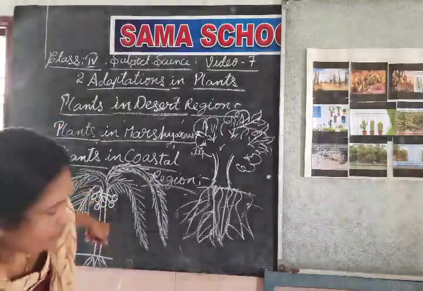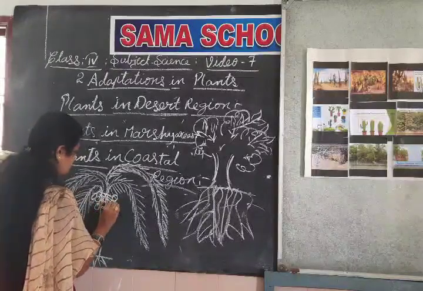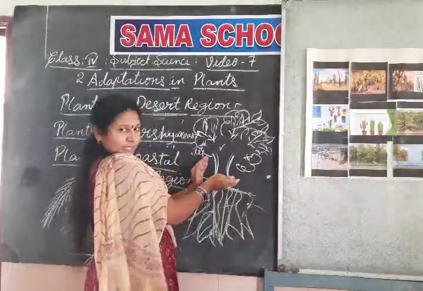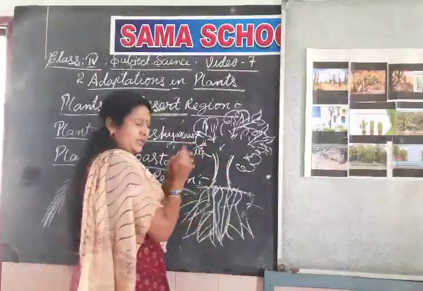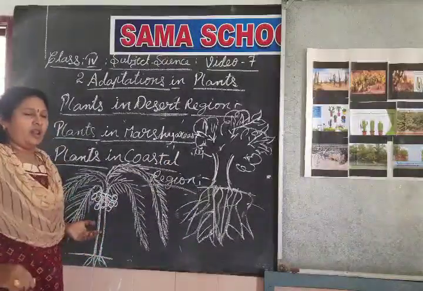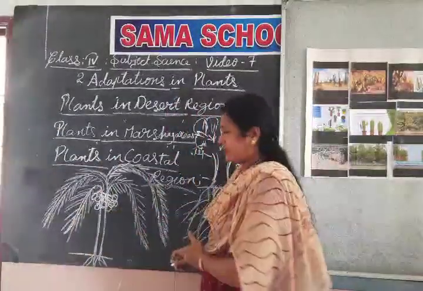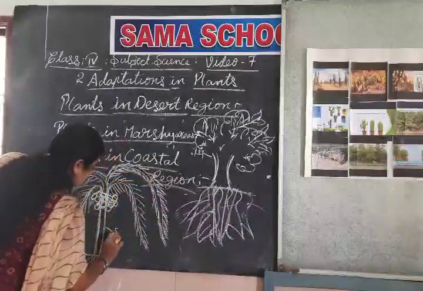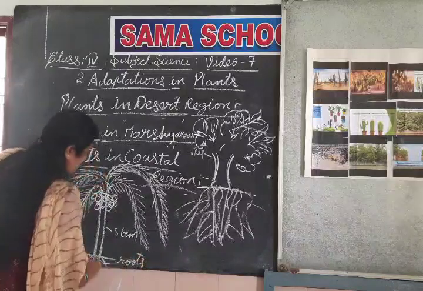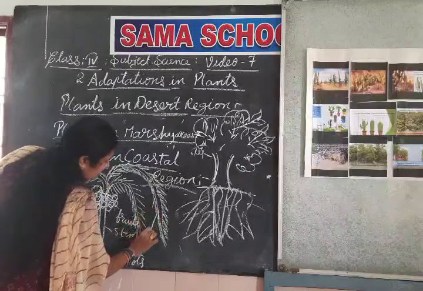These are the coconut fruits. See, did you observe that in a normal place the stem is very hard? But if you look at the coastal region, the stem is long and flexible. What is this? This is the stem. These are the roots, and these are the fruits, and these are the leaves.